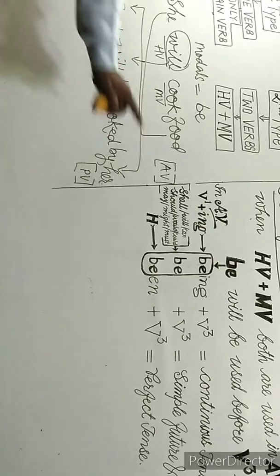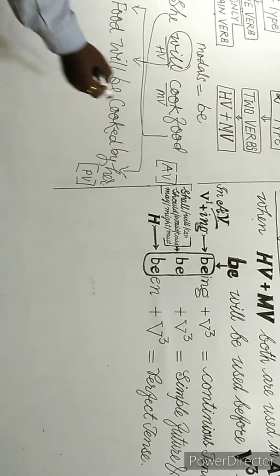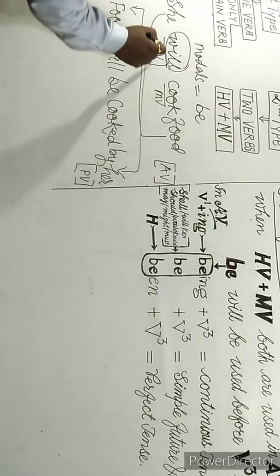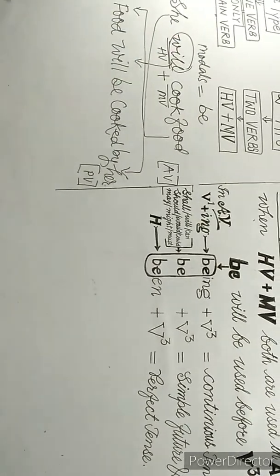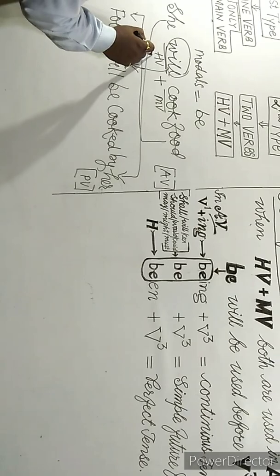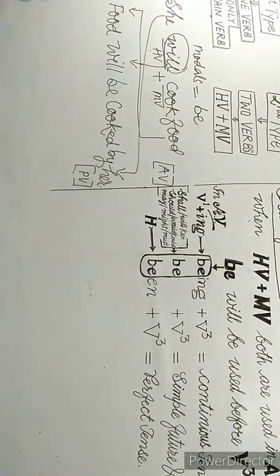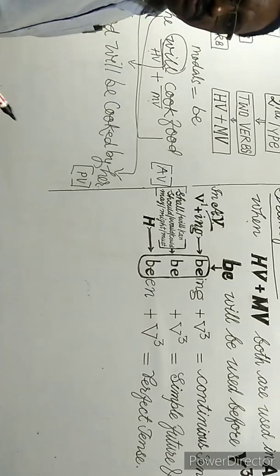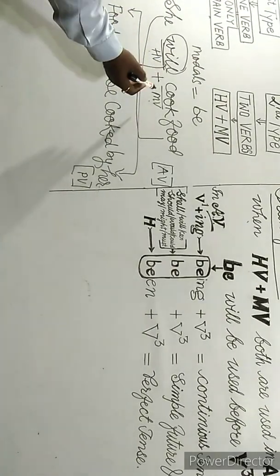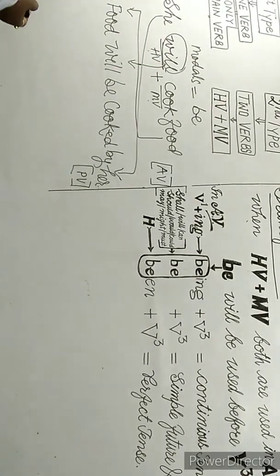It is ready for passive voice: Food will be cooked by her. Here we are working on the second type of sentence which has a helping verb and main verb, when active voice has two verbs. Next example.